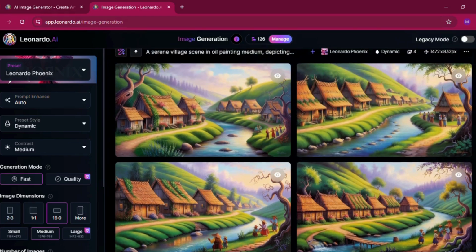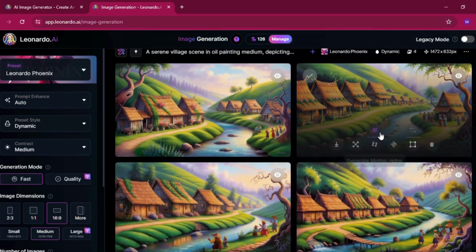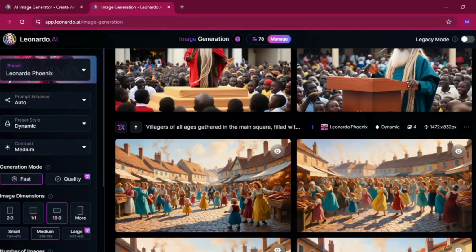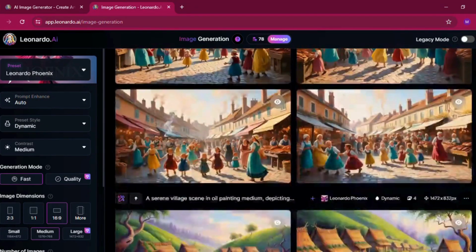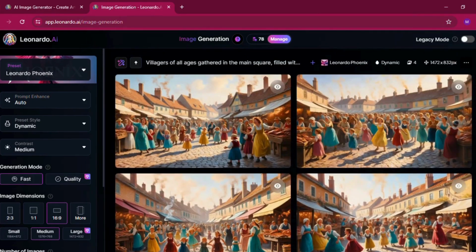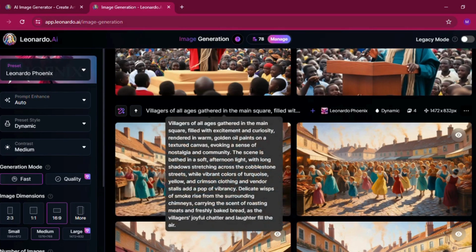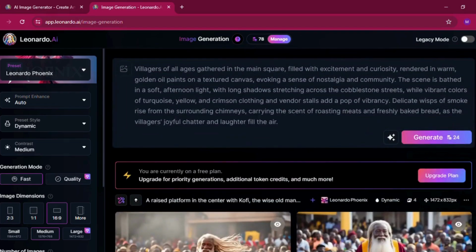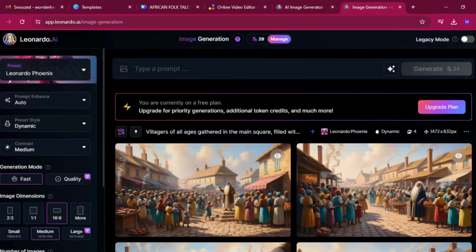So all you do is go to ChatGPT, copy the image description and paste it to Leonardo AI. One thing that you have noticed is that the images with the villagers are not similar. So what we are going to do is to retain the same base prompt for the first one so we can achieve consistency. If you tap here, you are going to see reuse prompt and have it here at the prompt box. We are then going to add the description for our third image and see what it gives us.